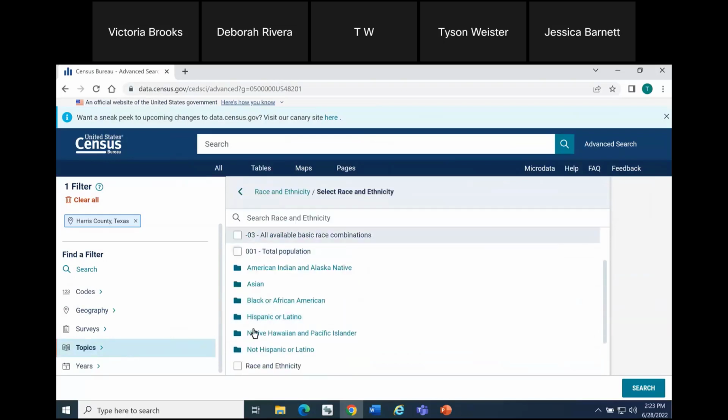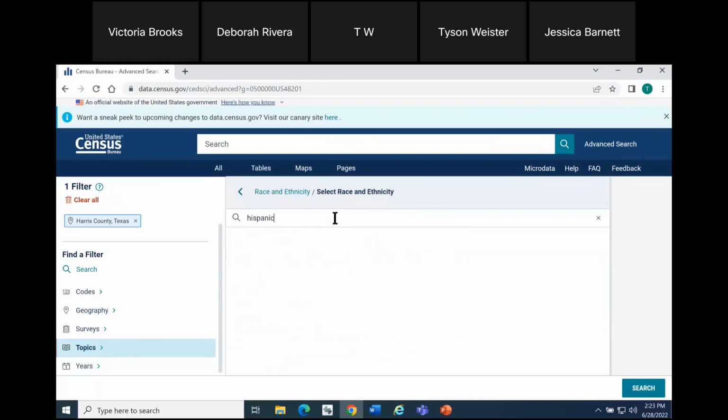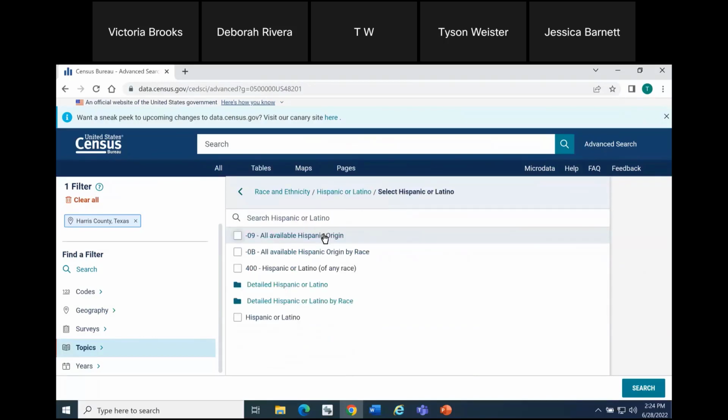And just want to be mindful, again, you can only search the content of this panel. So it says search race and ethnicity. I could scroll and click Hispanic or Latino, or hypothetically, if I found it beneficial, I could type Hispanic and it would narrow the list that I just saw to only the options that contain the text Hispanic. And I click the folder Hispanic or Latino. And from here, detailed Hispanic or Latino seems the most relevant to my search for Salvadoran.